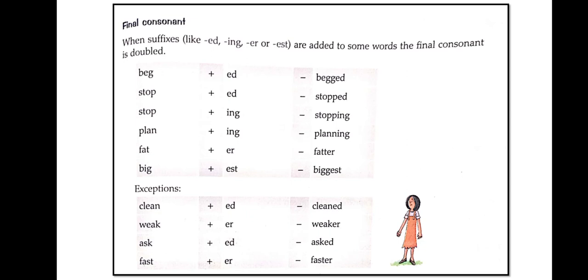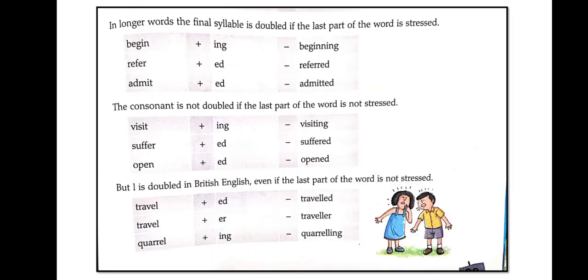For an exception, clean plus ed, cleaned. Quick plus er, quicker. Ask plus ed, asked. Fast plus er, faster. Now, in longer words, the final consonant is doubled if the last part of the word is stressed. For example, begin plus ing, beginning. Here we have used double n. Refer plus ed, referred. Admit plus ed, admitted.